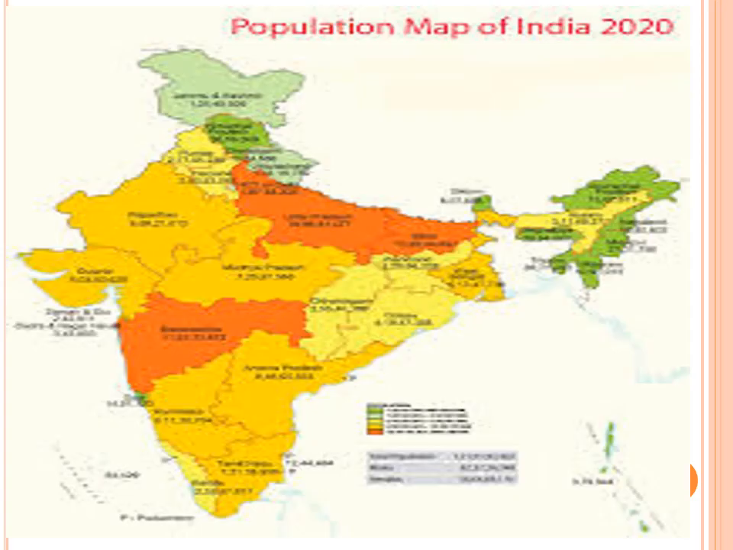Population map of India 2020. You see there? Arunachal Pradesh, green in color, there the population is very low. Got it? And Bihar and some of the other states are densely populated.